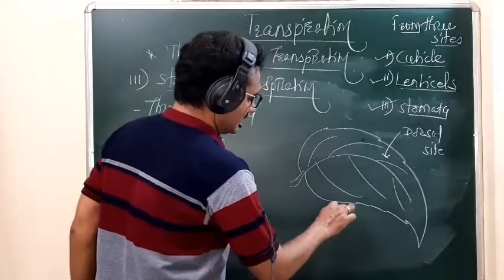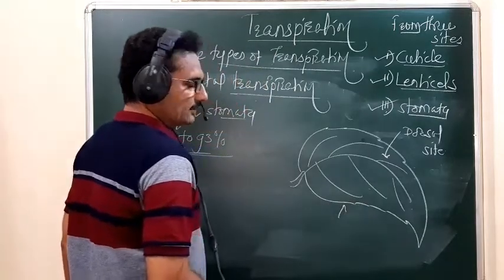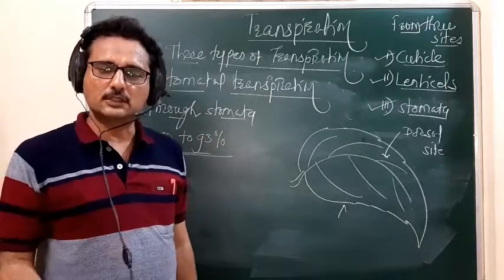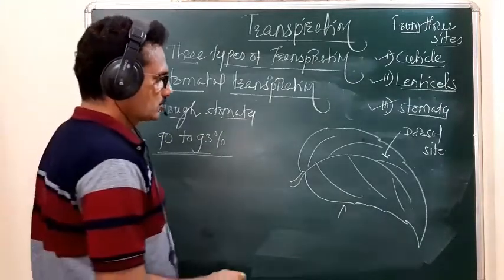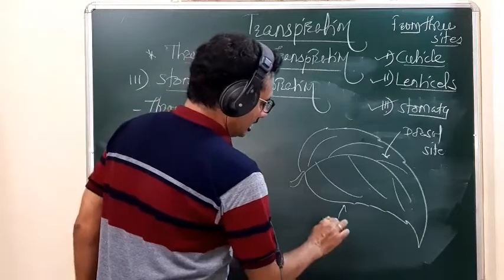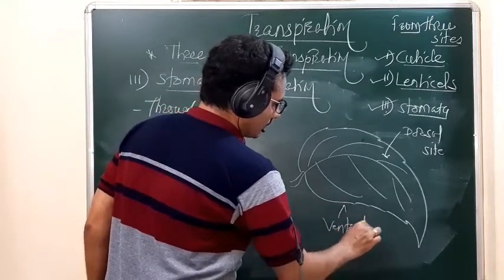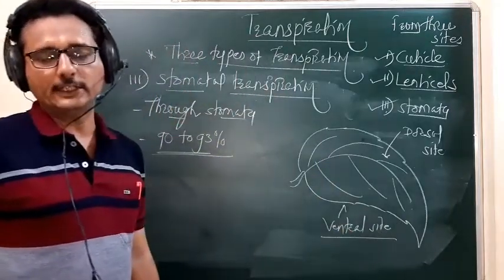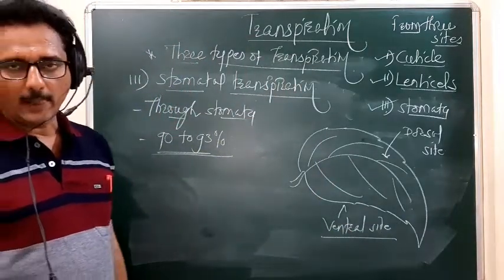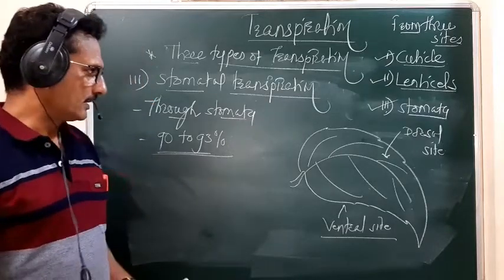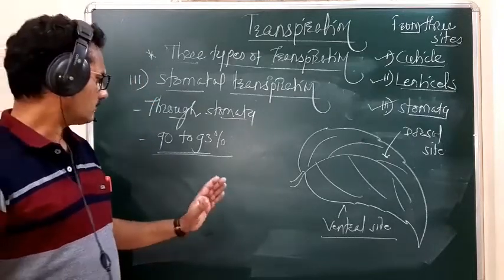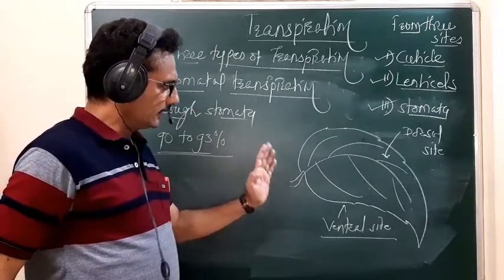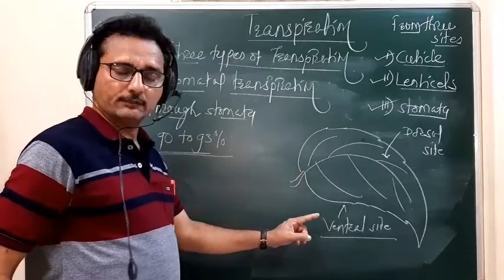And this side means the side which is away from the sunlight, or the side which faces toward the soil. That side is called the ventral side. So, dorsal side and ventral side. This is the structure: this is the leaf, with the dorsal side and the ventral side.